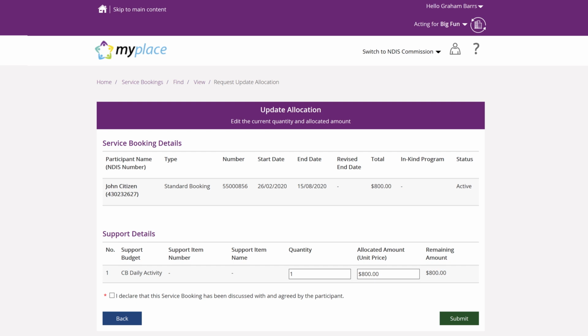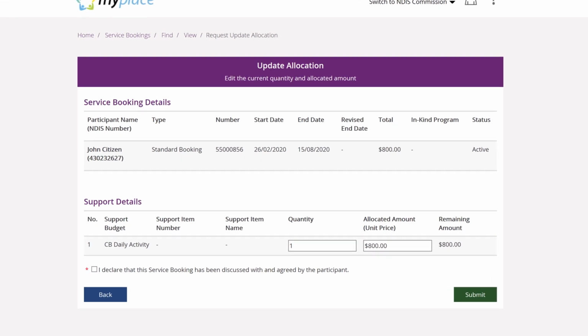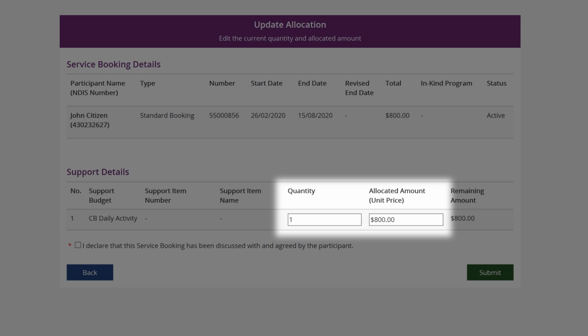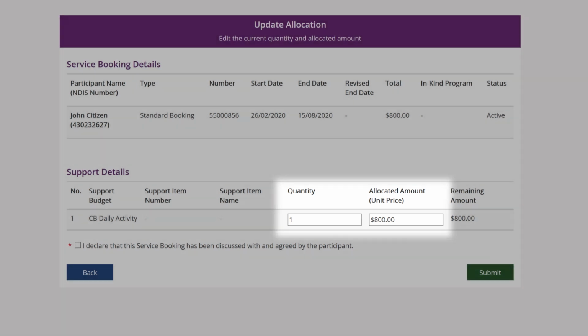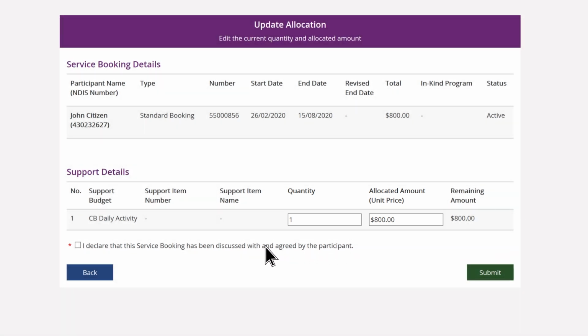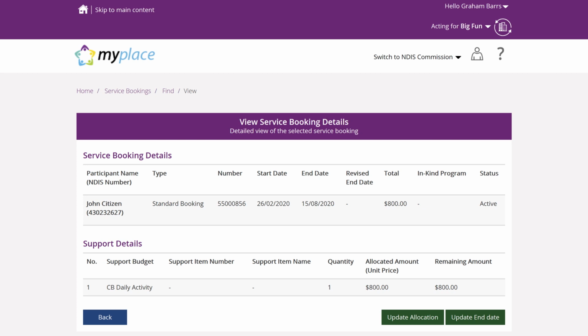You are now on the Update Allocation screen. Here you can update either the quantity or the allocated amount, unit price, which is a dollar figure. Note, you must ensure that you discuss any changes and get agreement from your participant before you submit the change. Click the checkbox that says, "I declare that this service booking has been discussed with and agreed by the participant." Check the updated information is accurate and click Submit. You are now back at the View Service Booking Details screen.